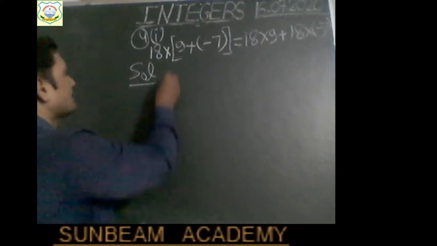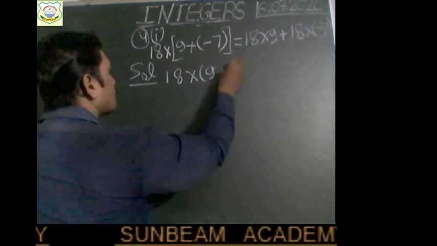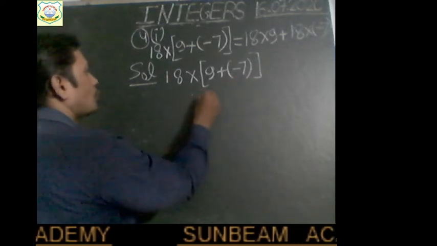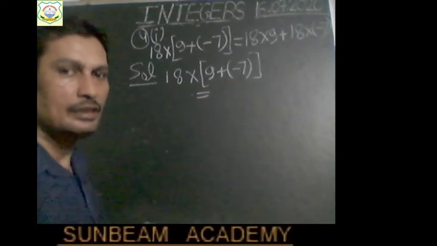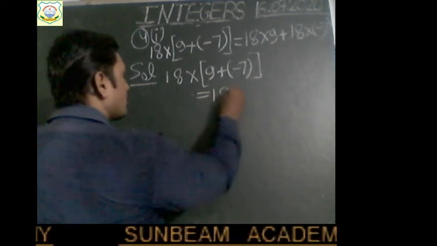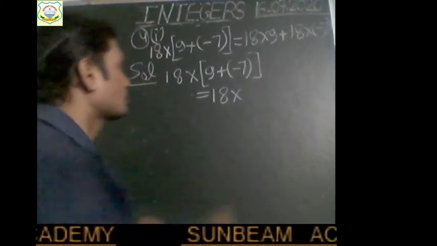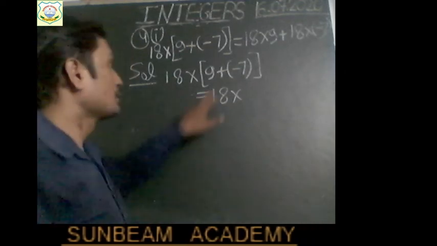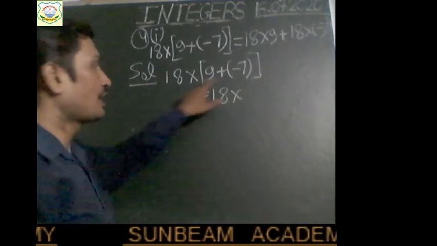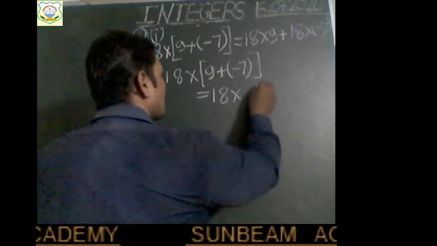So left hand side part is 18 into 9 plus minus 7. Right? Now solve this part. Firstly we will add, then multiply here. So 18 into, firstly solve the bracket as per BODMAS rule, children. I have told you earlier. So firstly we will solve the bracket. 9 plus minus 7. These are two integers inside the square bracket. Add these two, they are having opposite sign, so we will subtract. So 9 minus 7 will give 2.